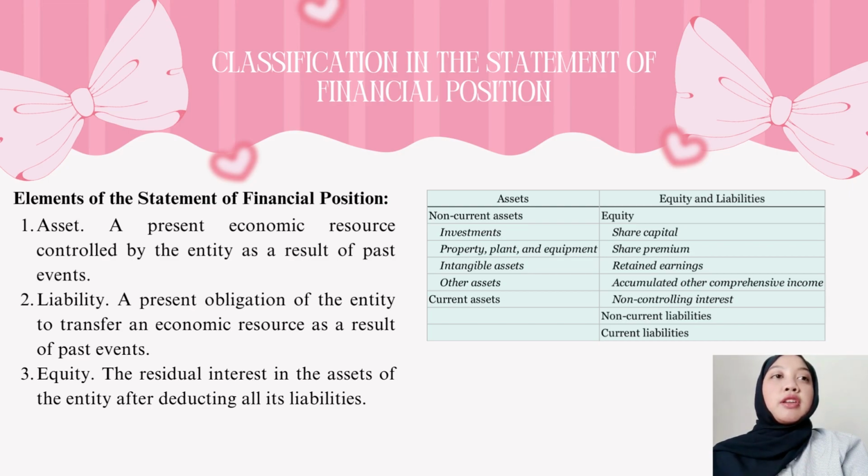The picture on the right side shows the assets. It has non-current assets such as investments, property, plant and equipment, intangible assets, and other assets. And then it has current assets. The equity and liabilities: the equity has share capital, share premium, retained earnings, accumulated other comprehensive income, and non-controlling interest, while there are also non-current liabilities and current liabilities.